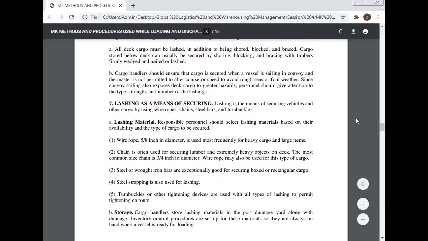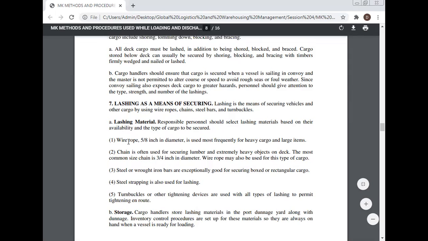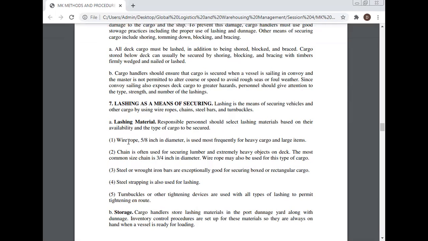Lacing is the means of securing vehicles and other cargo by using wire ropes, chains, steel bars, and turnbuckles. Lacing material. Responsible personnel should select lacing material based on its ability and the type of cargo to be secured. Wire rope 5/8 inch in diameter is used most frequently for heavy cargo and large items. Chain is often used for securing lumber and extremely heavy objects on the deck. The most common size chain is 3/4 inch in diameter.